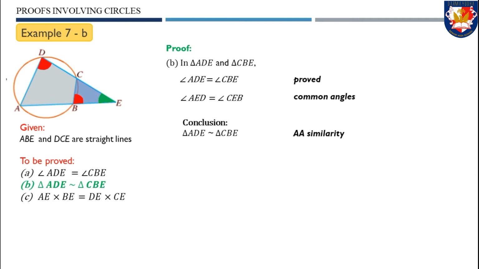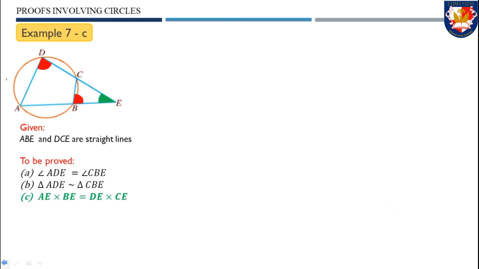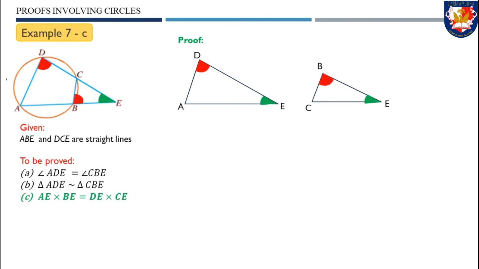This completes our proof for part B. In the last part, we have to prove that AE times BE equals DE times CE. And how do we prove this? Let's start from the illustration. We split two triangles ADE and CBE as follows, as we have just proved that they are similar.